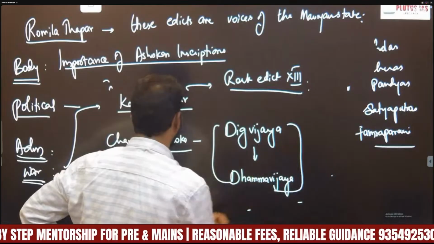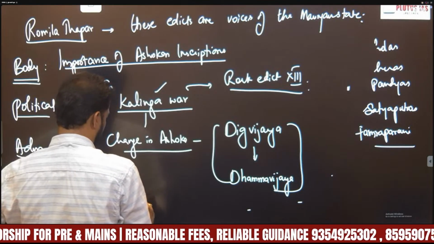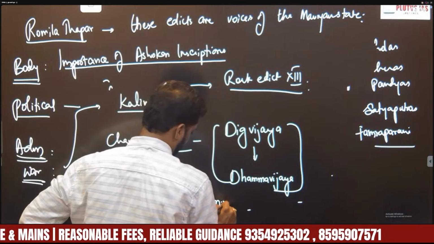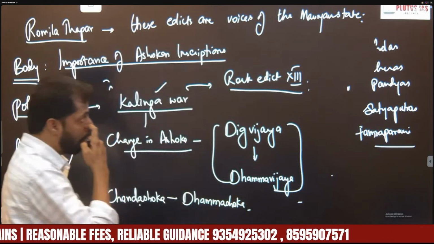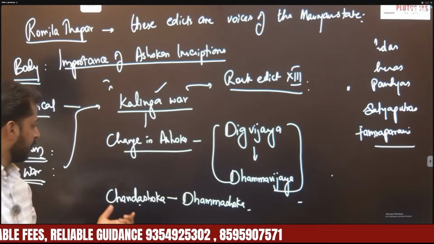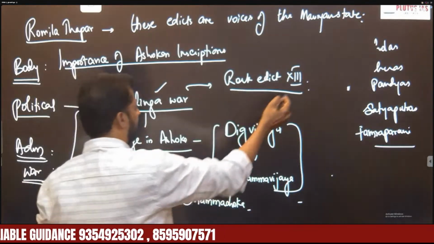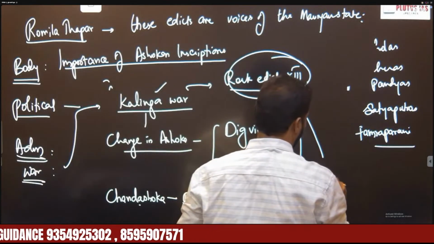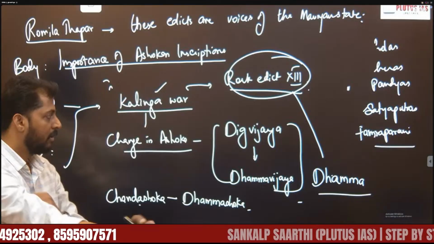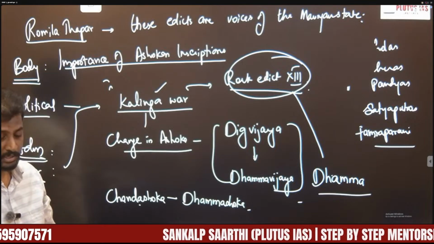We can also say that this Rock Edict 13 mentions that Ashoka changed from Chandasoka to Dhammasoka, right? So that is another aspect. Ashoka changed from Chandasoka to Dhammasoka. That means cruel Ashoka to peaceful Ashoka. So this Rock Edict 13 indicates that Ashoka adopted the policy of Dhamma, right? So this is another significant information that comes from Ashokan inscriptions.